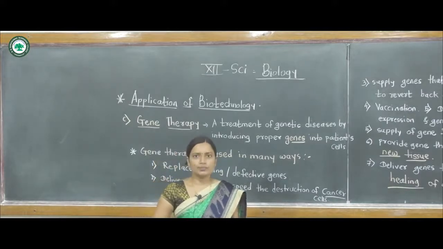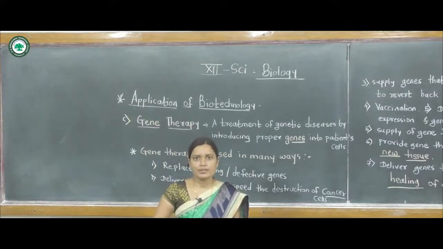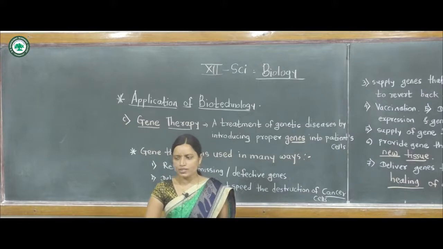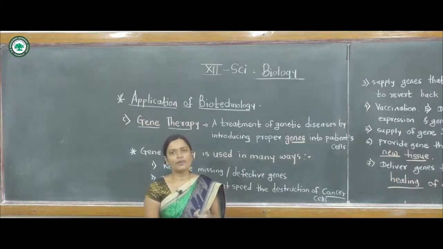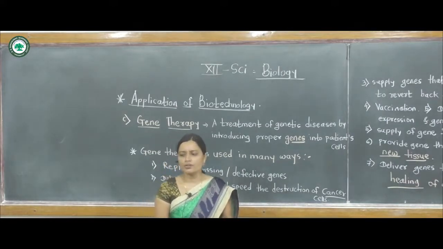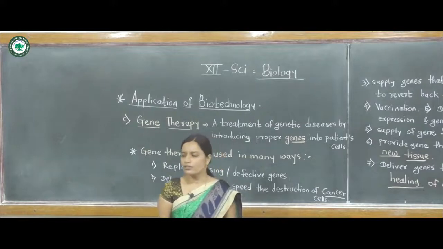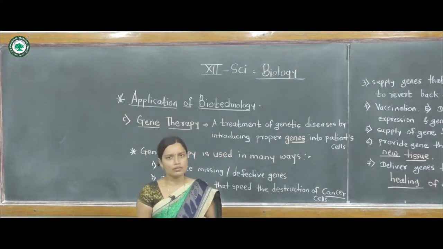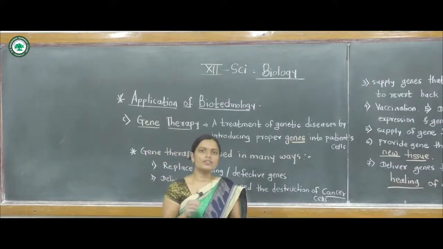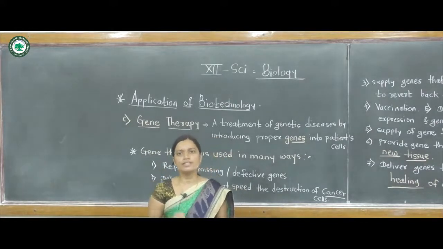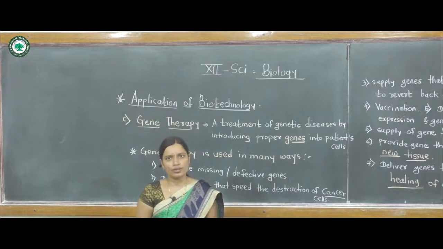Now this gene is one of the fragments of the DNA, and this DNA is required to make functional products or part of all the proteins. In gene therapy, particular genes are introduced into the organisms.